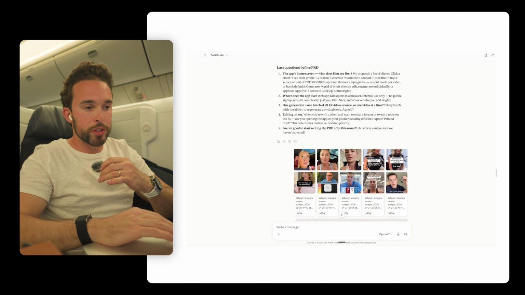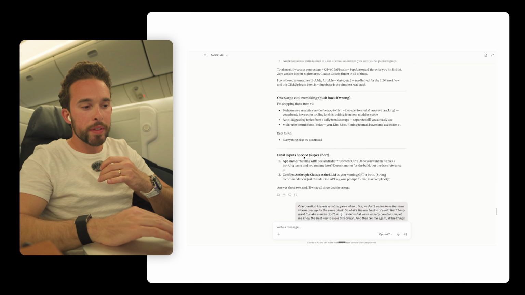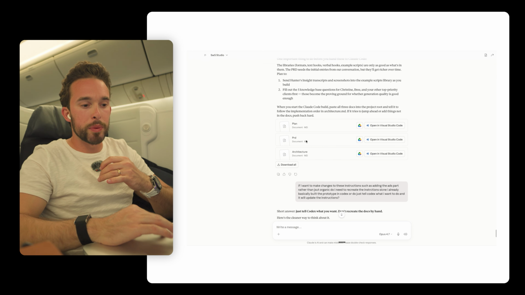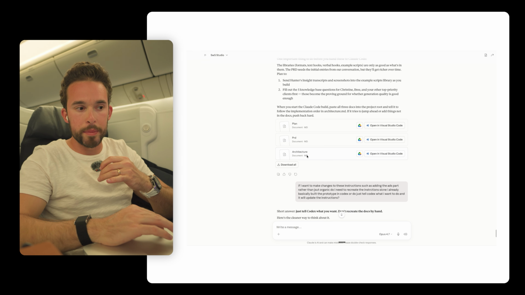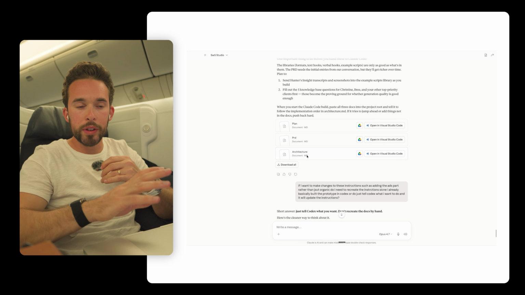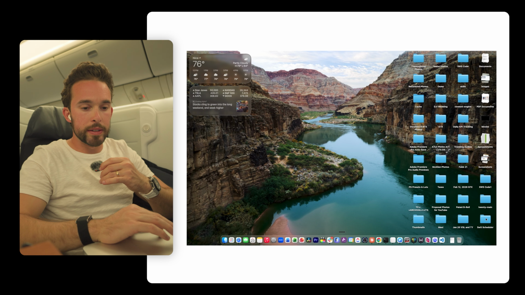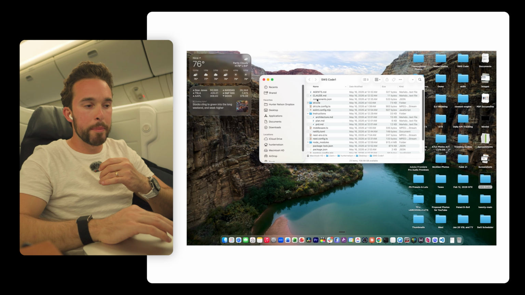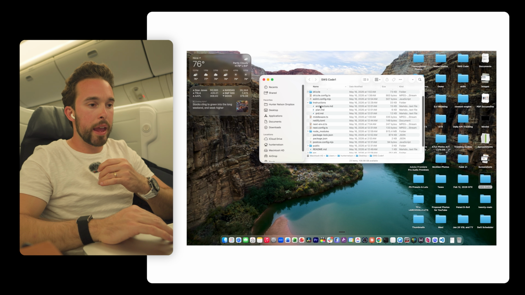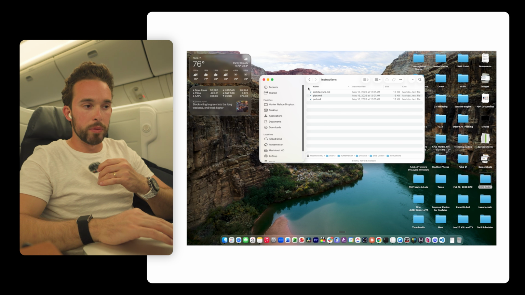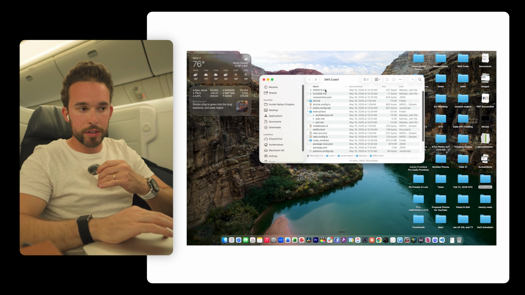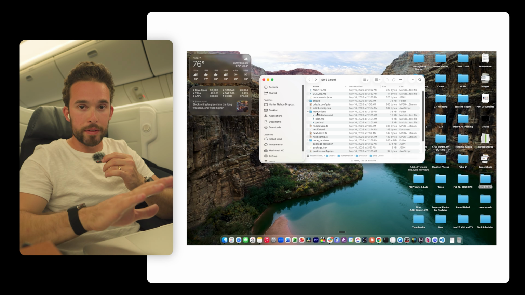Then what happened, I'm gonna just scroll down here after a while, is it created these three files, the plan.md file, prd.md file, and then the architecture.md file. What you do is you literally just download these, you put them on your computer, and I'm gonna show you right now. You can see right here, I put them, don't worry about all this stuff, I'll show you this in a second, but I just put them in a folder called instructions. So I created a main folder on my desktop, and then I created a folder called instructions, and inside I put those three files. That's it, okay?